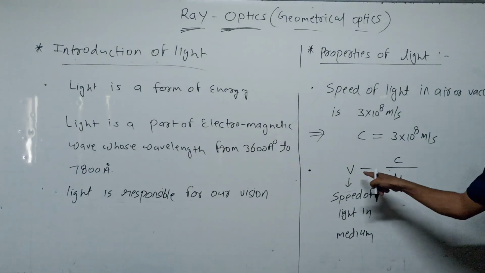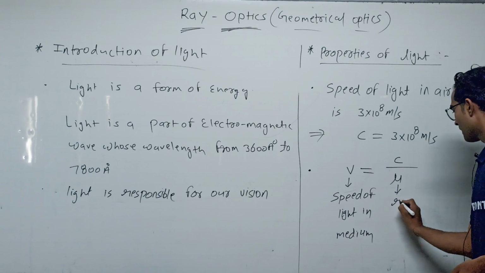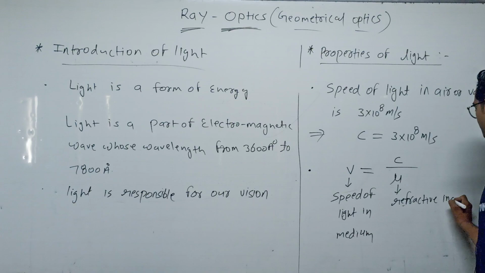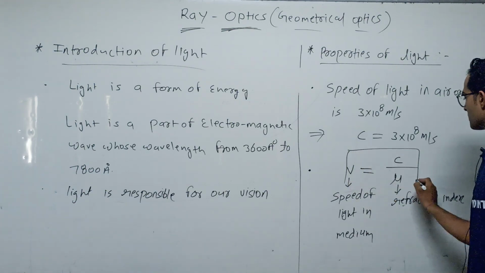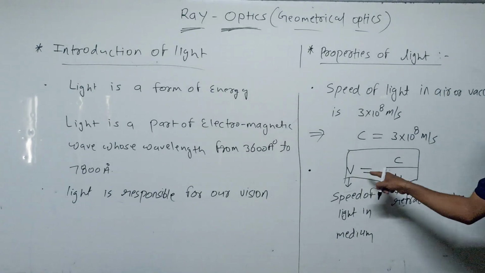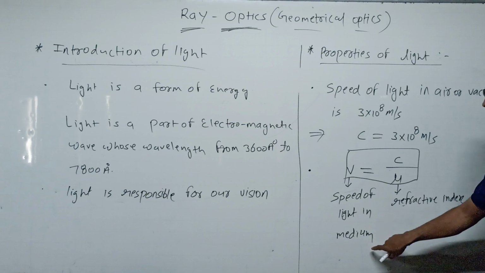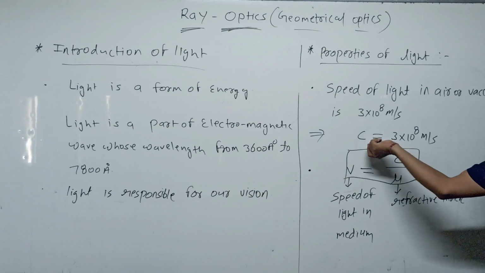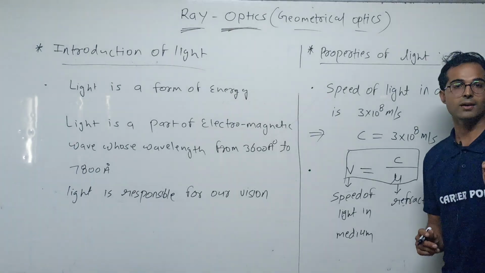V is equal to c by mu, where V is the speed of light in medium and mu is the refractive index of that medium. And c we already know, 3 into 10 to the power 8, the speed of light in a vacuum or air.